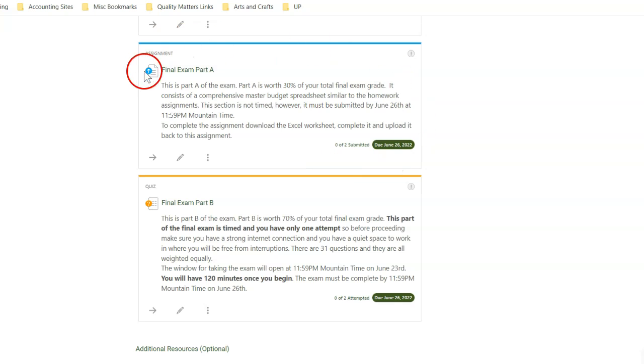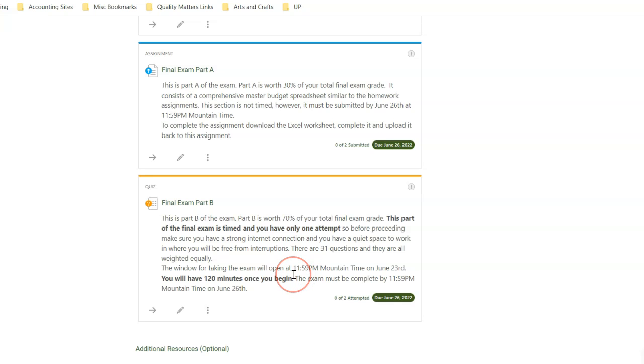Part A is like the homework assignment. You've got all week to complete it. Part B is more like the quizzes. However, it's timed. You've only got 2 hours once you start taking it. You only have 1 attempt to take it, and you do need to take it sometime in the window that it's going to be open. It'll be open Friday, Saturday, and Sunday. So sometime in that window, you're going to need to sit down for 2 hours and take the final exam.